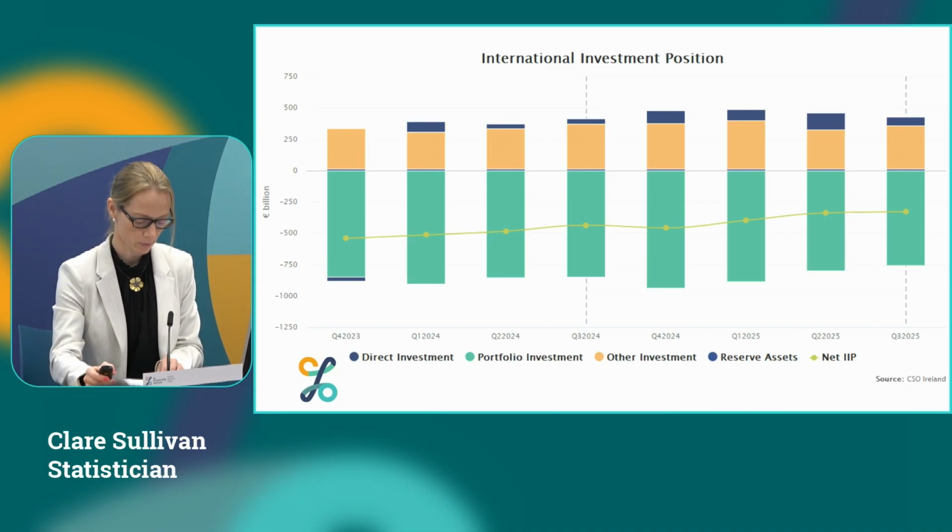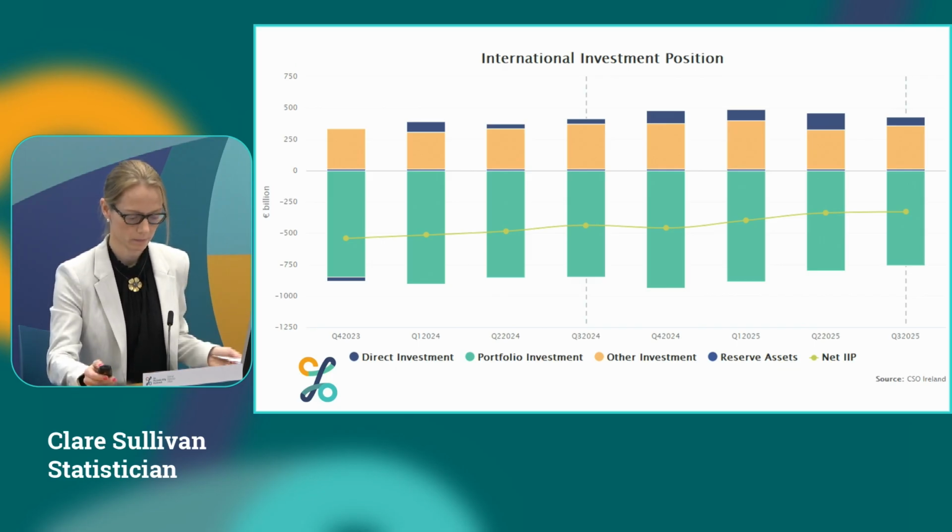This is an increase of 8.3 billion on the same time last year, and it's mainly driven by changes in non-financial corporations and other financial intermediaries. Within this, the net position for direct investment stood at 70.4 billion. For portfolio investment, it stood at minus 757.3 billion. Other investments stood at 345.6 billion, while the stock of reserve assets was 11.4 billion.